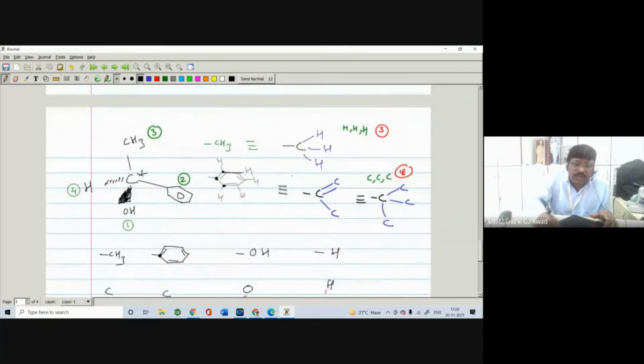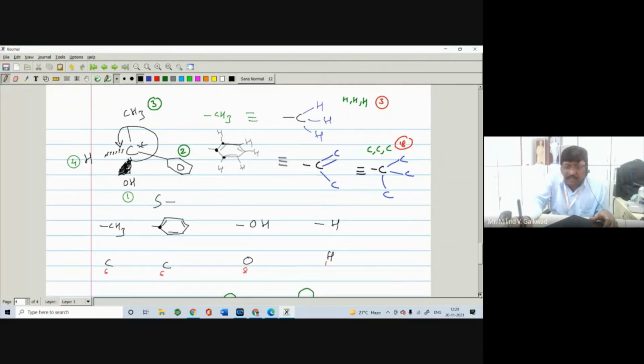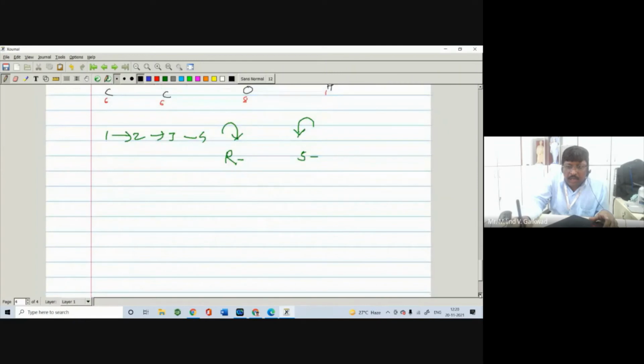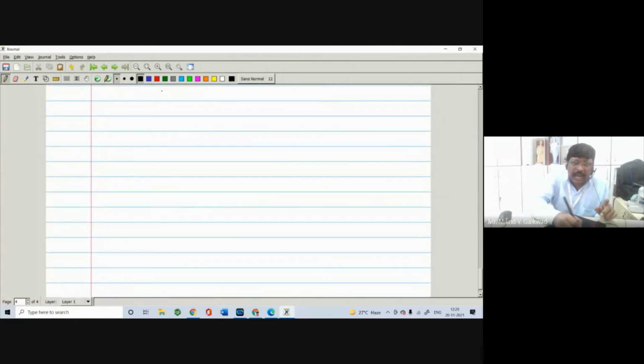Okay, now next one. Here is the 1, 2, 3, 4. So here in every case you have written the structure in such a way that it is having the S configuration. So it is also having the S configuration, right? So again structure. Okay, I will take one more example.